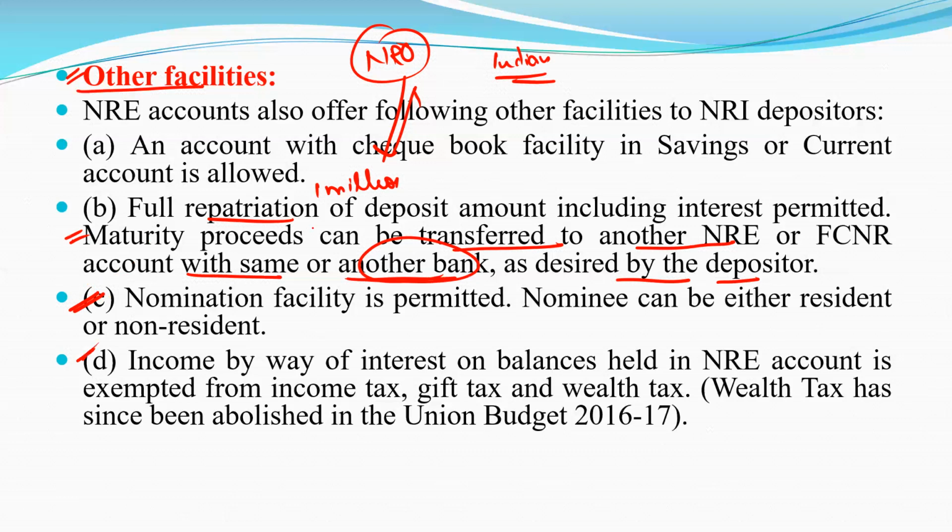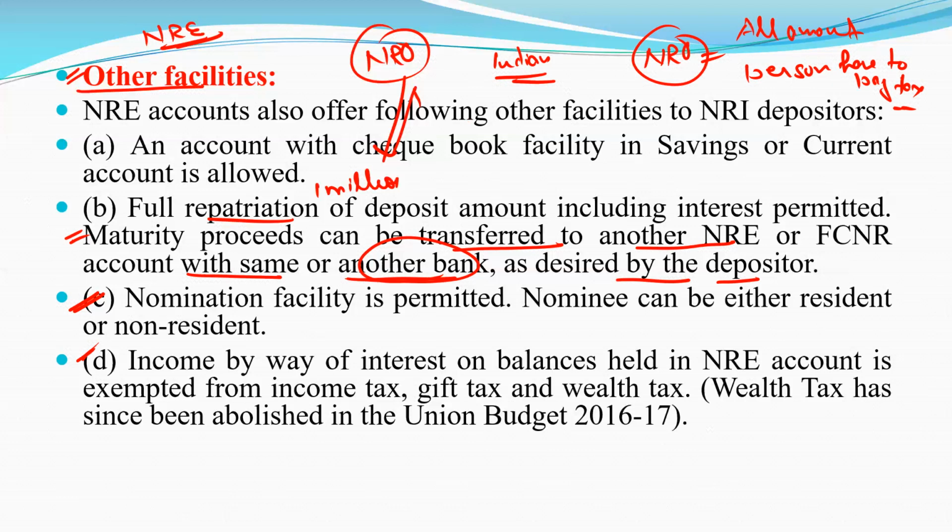A very, very important point: in the case of NRO account, on all the amount, a person has to pay tax. But in the case of NRE account, the amount is exempted from income tax.